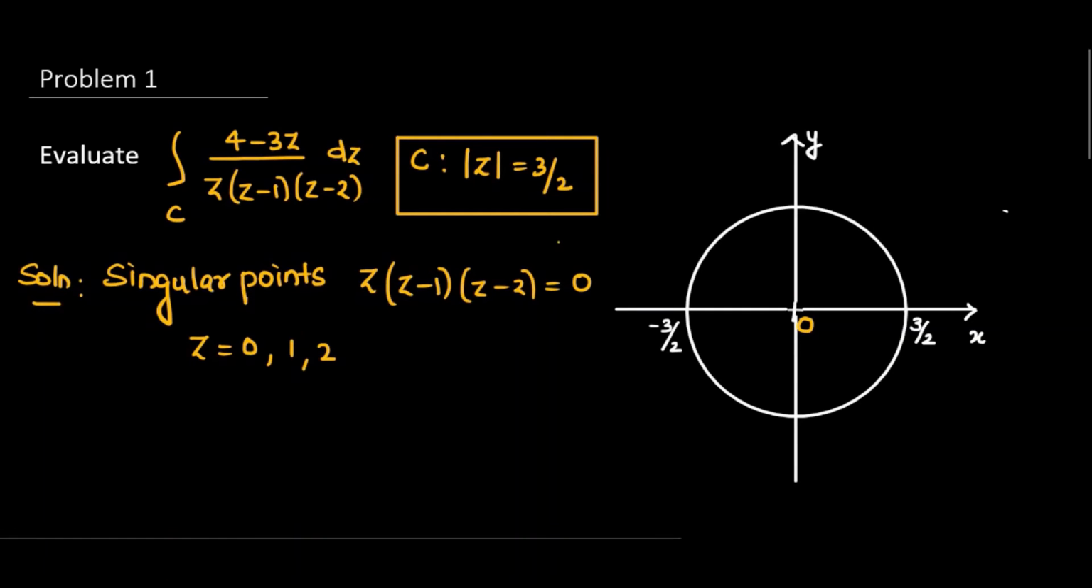If we plot these points, z equal to 0 is nothing but the origin, z equal to 1 is the point somewhere around here, z equal to 2 is the point somewhere around here. So that means 2 points lie inside the circle. Since the direction is not given, let us take the anti-clockwise direction. By default, it is considered as an anti-clockwise direction.